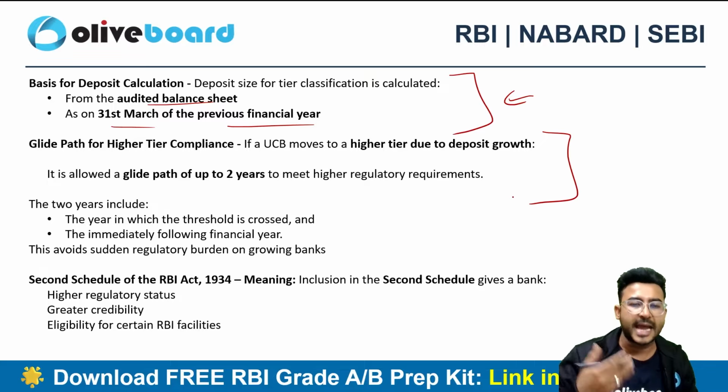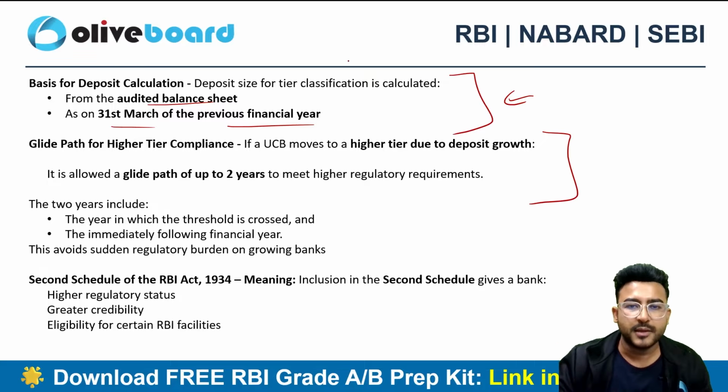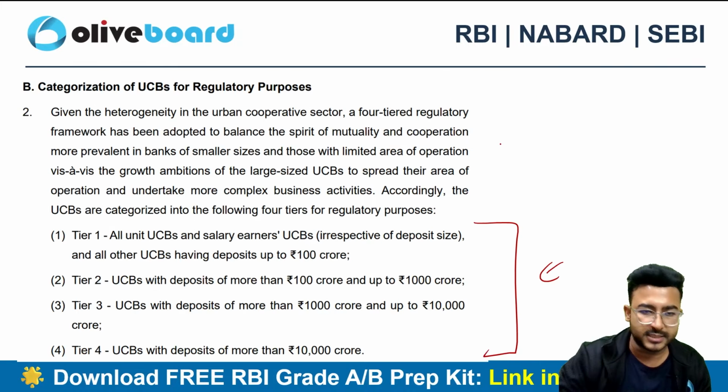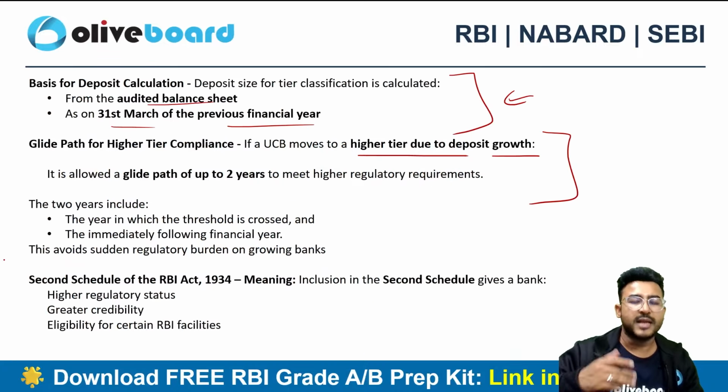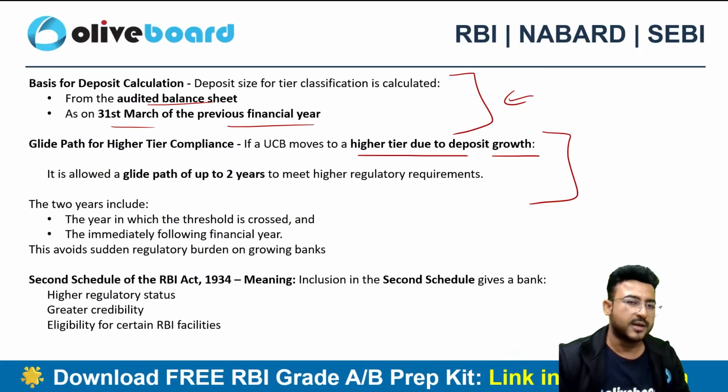And you will be gradually transitioning. If a UCB moves to a higher tier due to deposit growth, let's suppose I used to be a tier 1 UCB, now I am classified as a tier 2. So the transition will be gradual. Okay, the transition will be gradual.